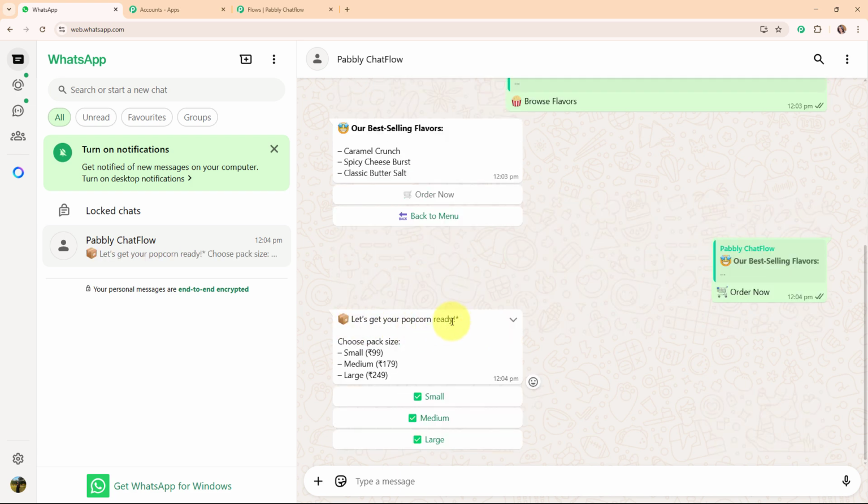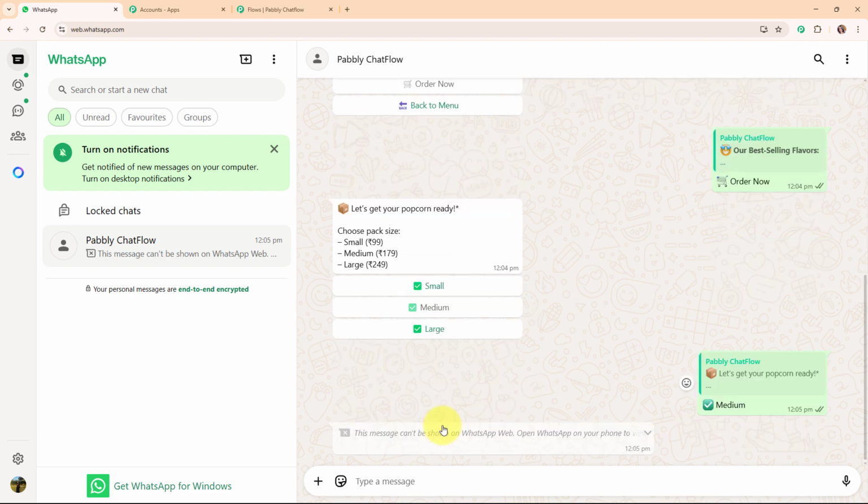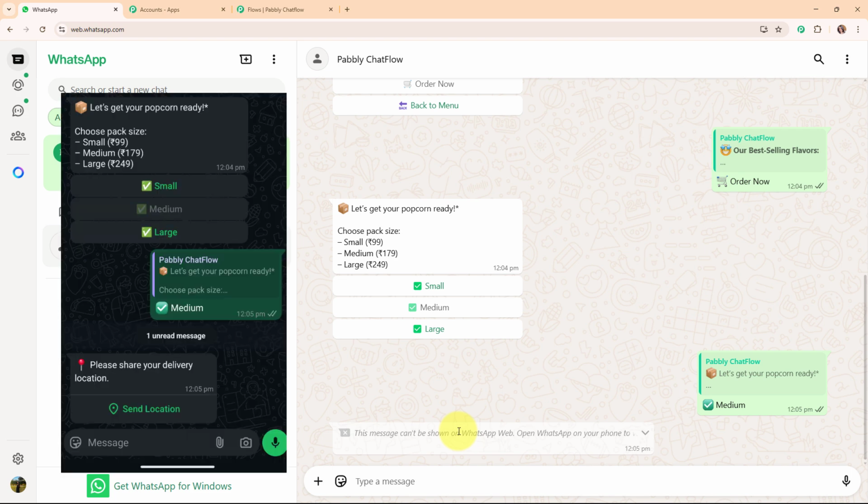And here you can see it says let's get your popcorn ready, choose the pack size. So I'm going to select a random pack size, and then it says this message can't be shown on WhatsApp Web, open WhatsApp on your phone to view. Alright, so here you can see that this message cannot be shown on the WhatsApp Web. So here I've attached a screenshot where you can see the message that we have received, and now to send the location, I'm going to click on the send location.